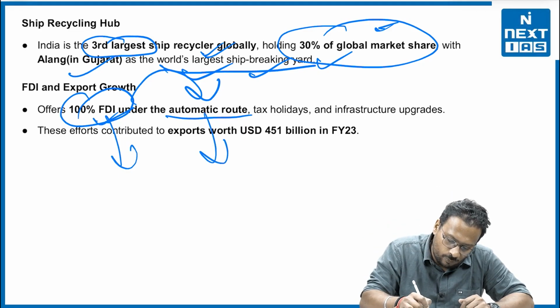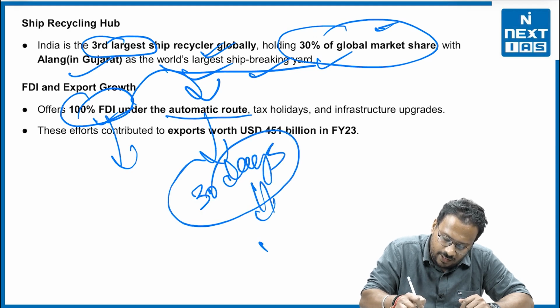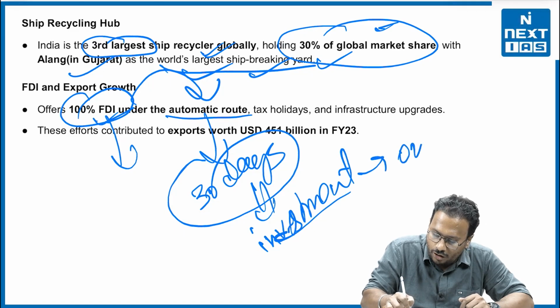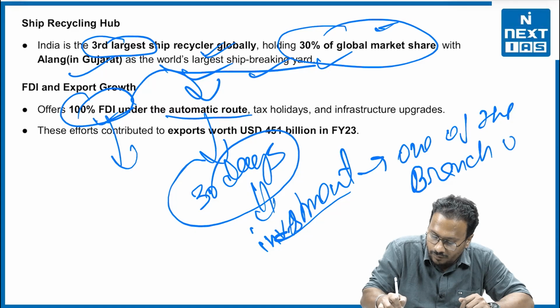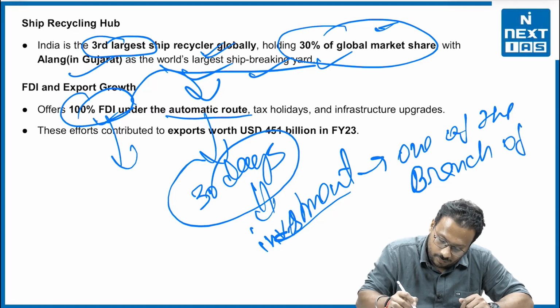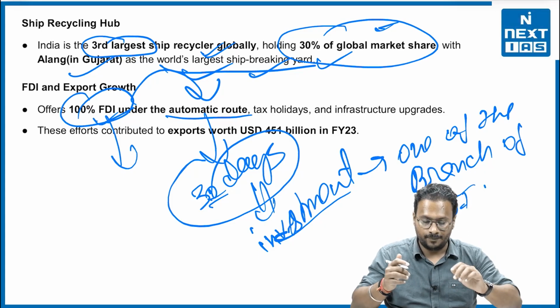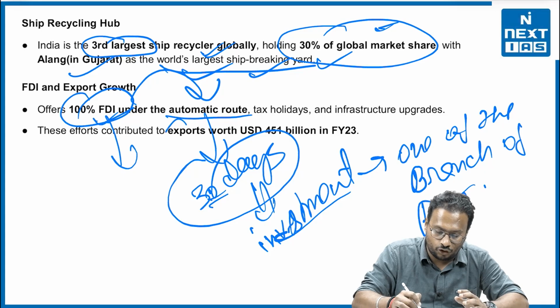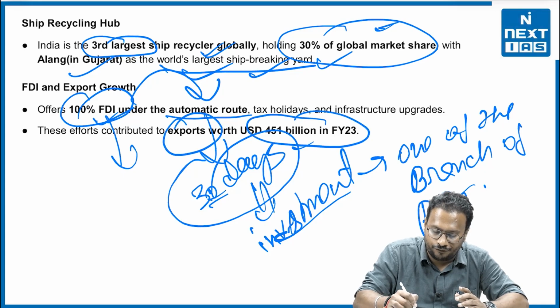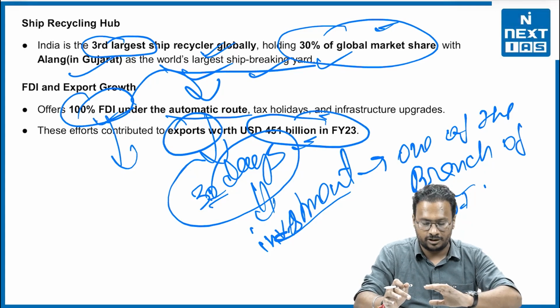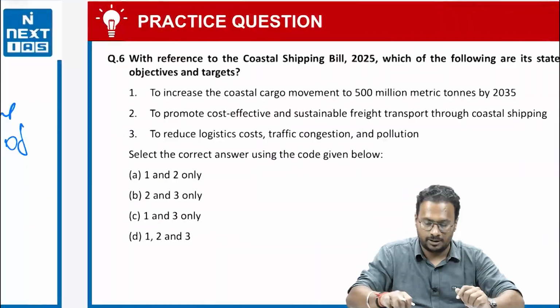But under the automatic route, they need to give information regarding their investment to one of the branches of the RBI within 30 days. This is the automatic route system. These efforts contributed to exports worth 451 billion in fiscal year 23. So this is the exact data that you need to understand.